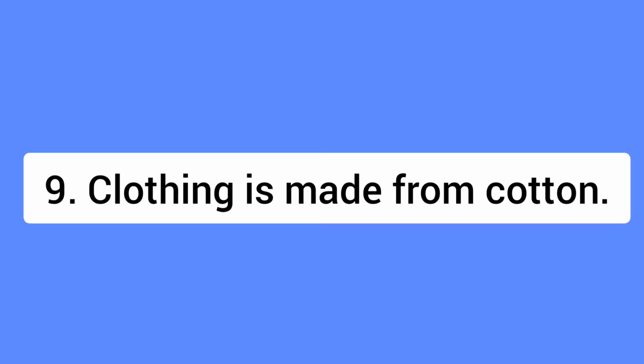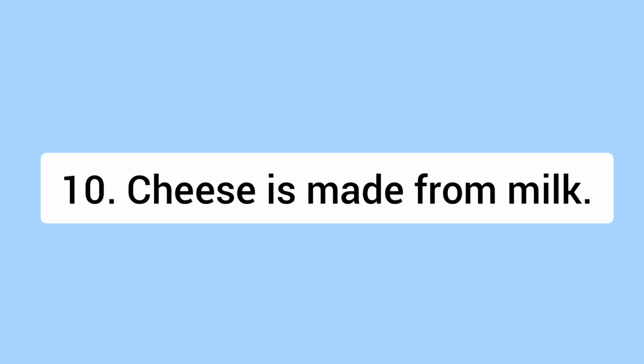Ninth example, clothing is made from cotton. Cotton is processed into fabric. So, clothing is made from cotton. See the 10th example, cheese is made from milk. Milk, it is processed into cheese. You won't get the milk back in its original form. So, cheese is made from milk.